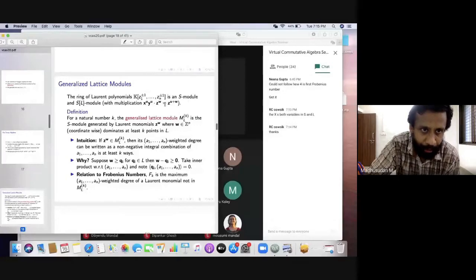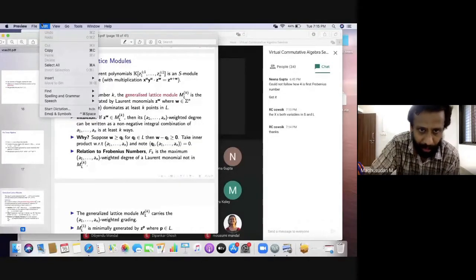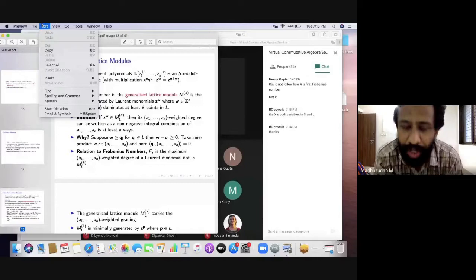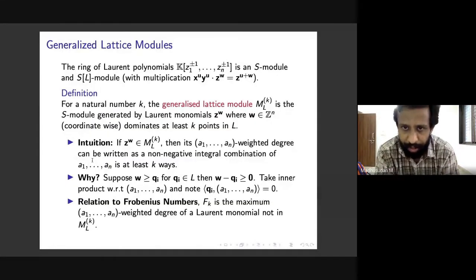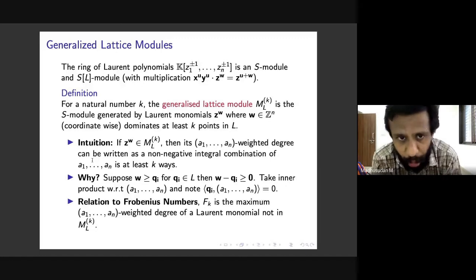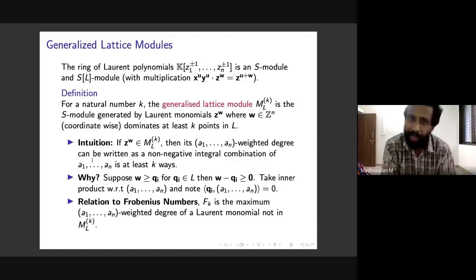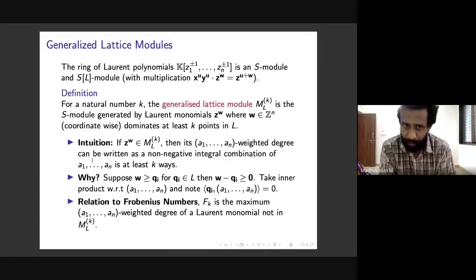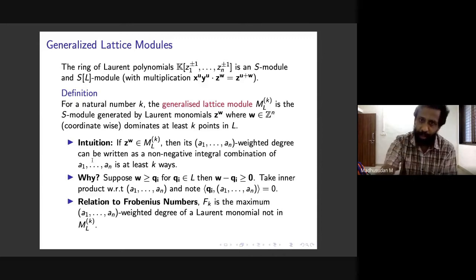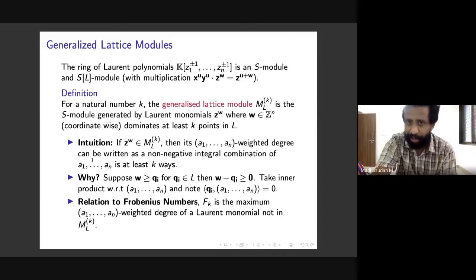Okay, so now we are ready to define the main object in this talk, which is the generalized lattice module. So for a natural number k, the generalized lattice module MLK is the S module generated by Laurent monomials of this form: Laurent monomials z to the w, where w is in Zn by definition.